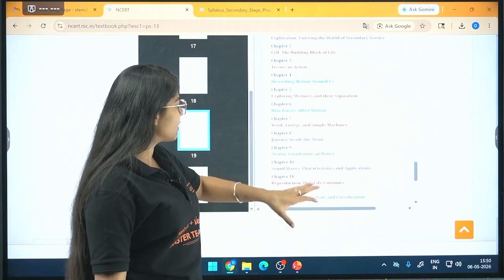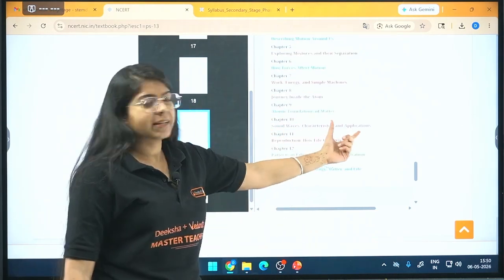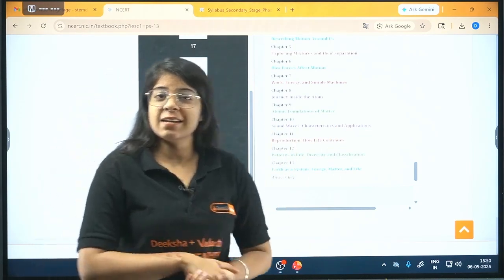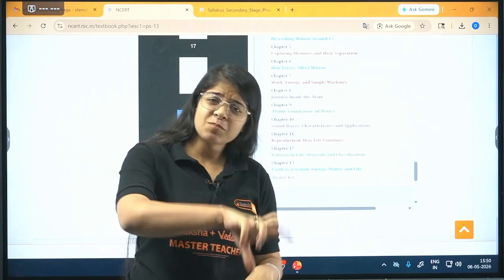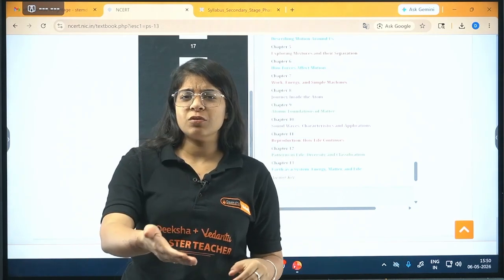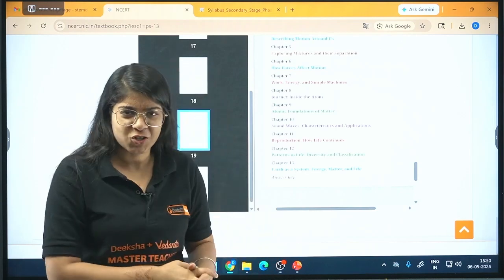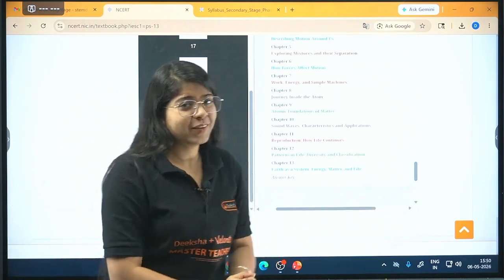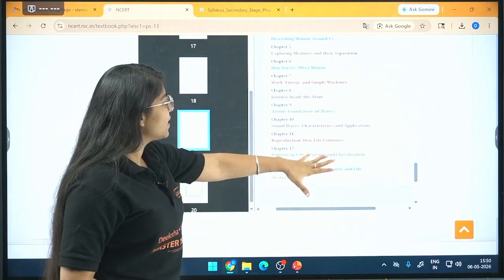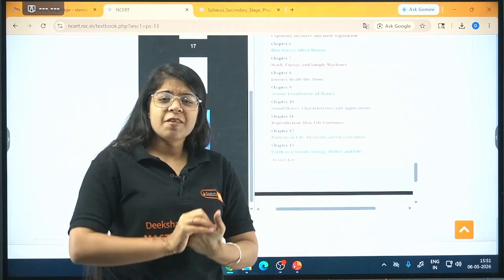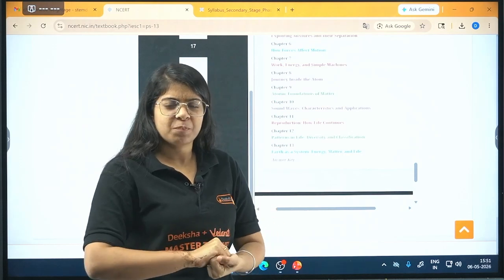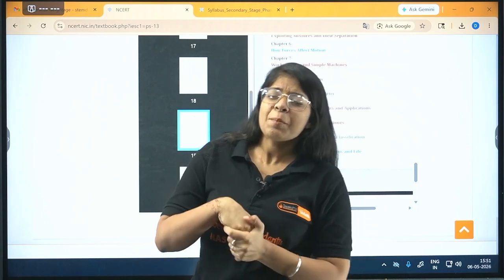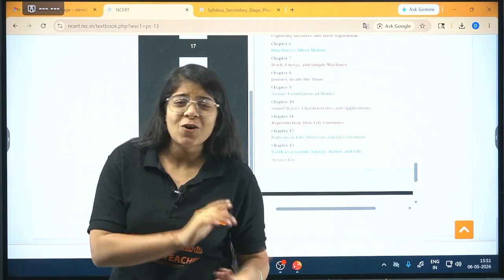Then we have the same chapter as earlier, Sound Waves, Characteristics and Its Applications. Then Reproduction: How Life Continues is again a new chapter in biology. The same chapter is there in 10th as well. But when you move to 10th next year, you will again have your books changed, because this is how your fate, or kismat, is. We can't do anything, okay? Then we have Patterns in Life, Diversity and Classification. I'll say I hated this chapter, because there are so many names of different kingdoms and diversities, but I eventually learned it somehow, and I'll tell you all the tricks as well.